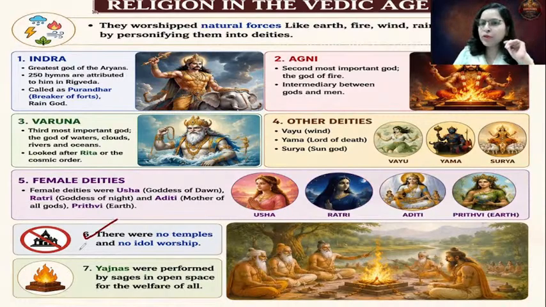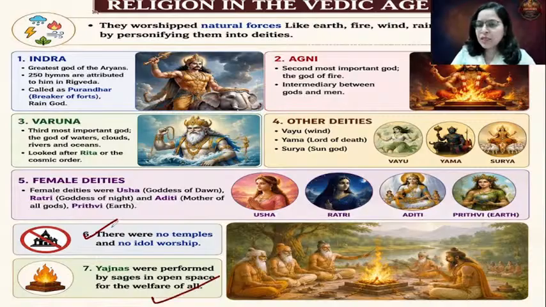The next important thing is that yajnas were performed. So Rishi Munis, the sages, used to perform big yajna sacrifices, but not giving any bali of animals, nothing like that. A pure yajna used to be performed, and in that yajna they used to chant different prayers, and the yajna was performed mainly for the welfare of all. So yajnas were performed by the sages in open space for the welfare of all.